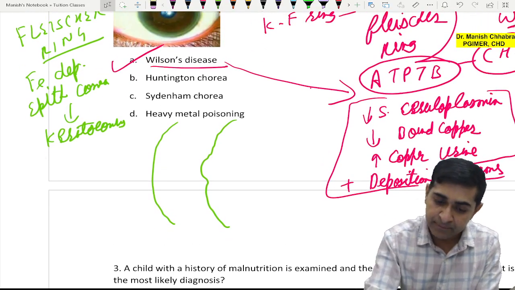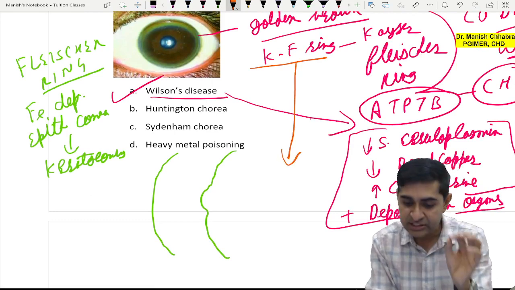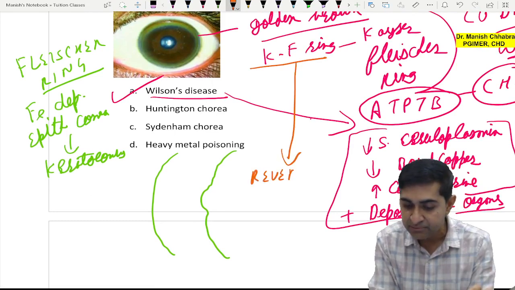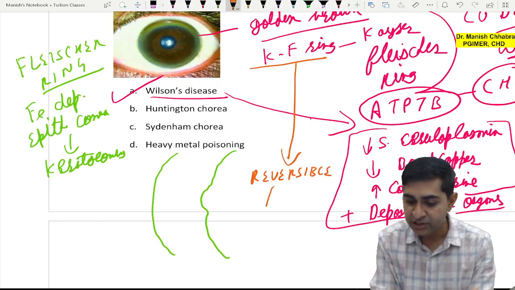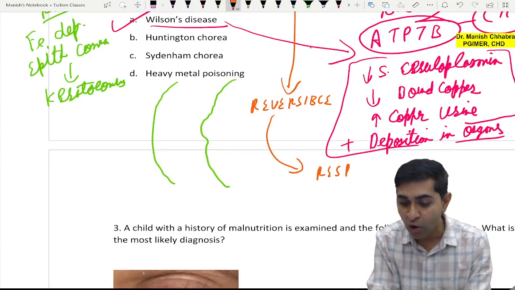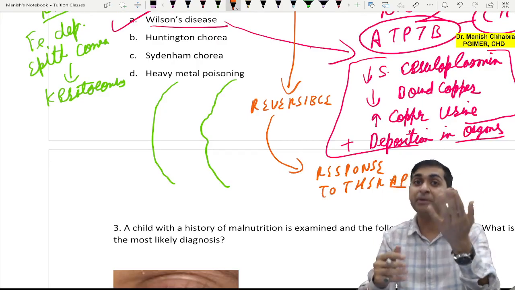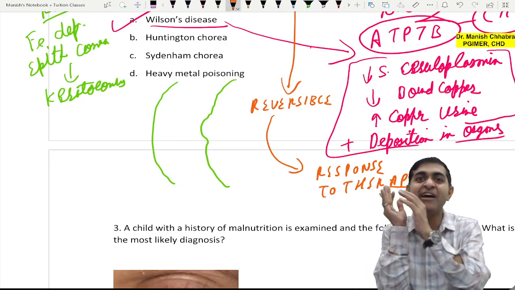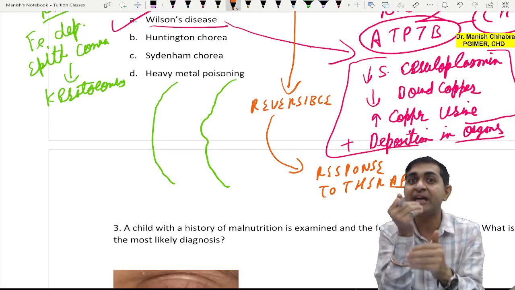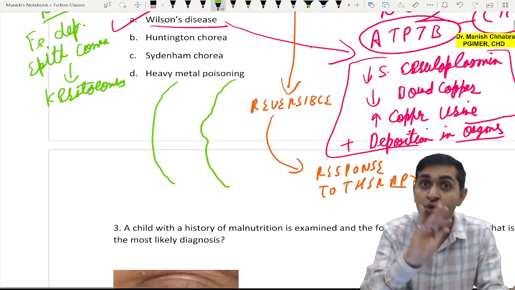Okay, and when there is presence of KF ring, mind you that this KF ring is reversible. So when I say it is reversible, I can also say that it tells you the response to therapy. If the patient is responding well to the treatment, the KF ring will get reversed. The KF ring will absolutely go off.